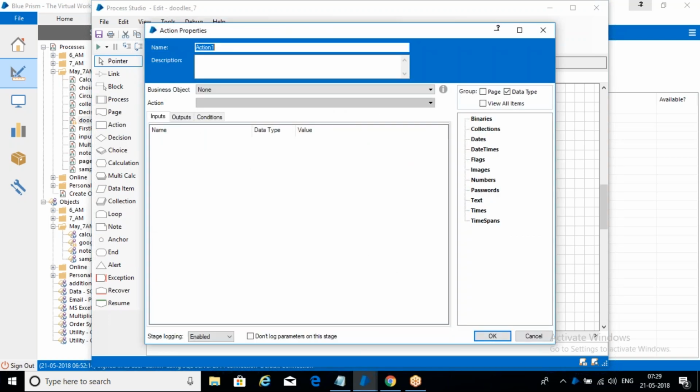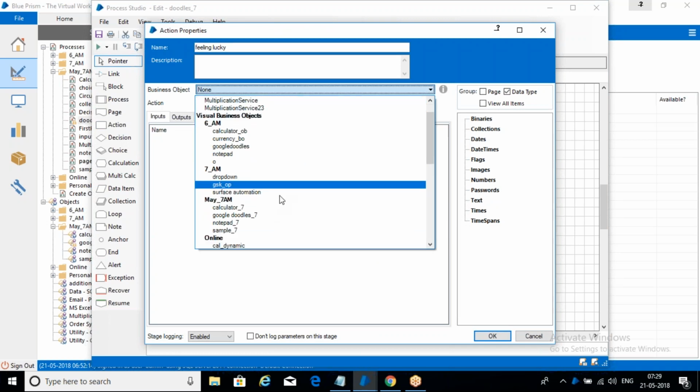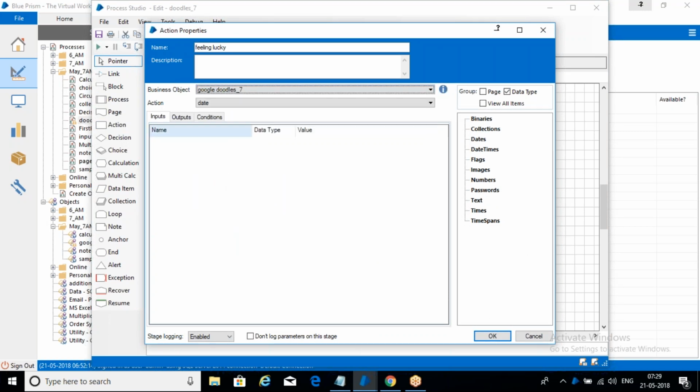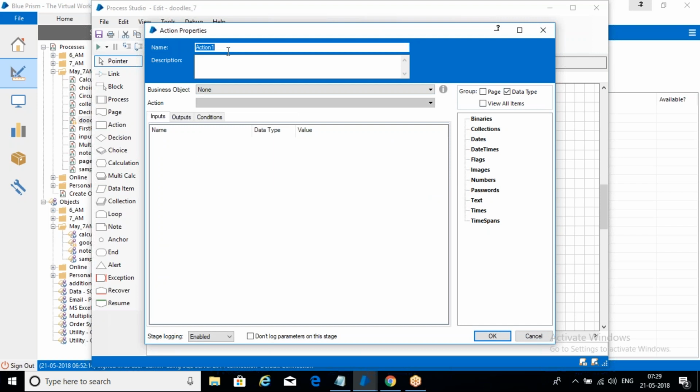Again double click, feeling lucky, and then what is the business object name? Same, Google Doodles, then feeling lucky, and then click OK. So after clicking on feeling lucky, what do we have to do after that? So we are typing something, right?